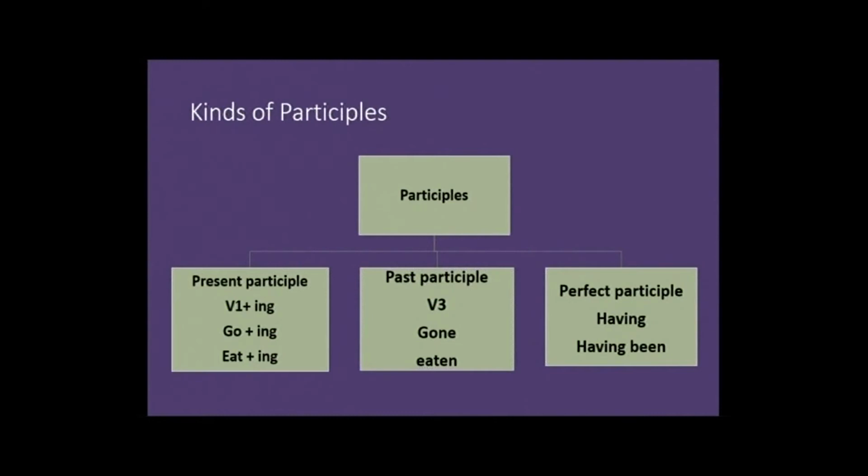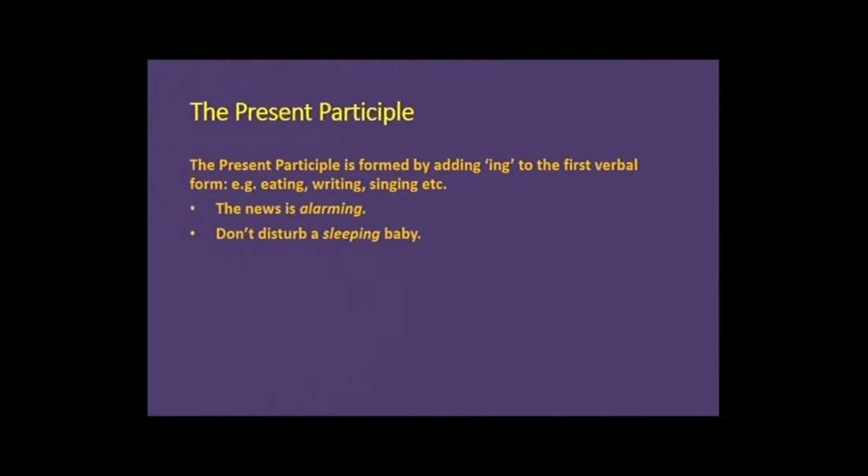Dear students, participles are of three kinds. Present participle, that is first verbal form plus ing. Past participle, third verbal form like gone, eaten. And the third kind is perfect participle like having, having been. The present participle is formed by adding ing to the first verbal form like eating, writing, singing, etc. The news is alarming. Don't disturb a sleeping baby.